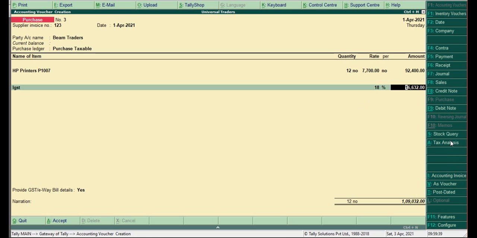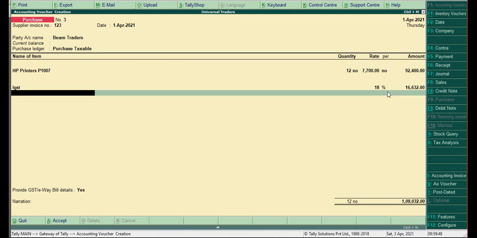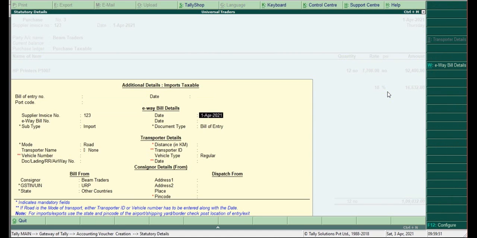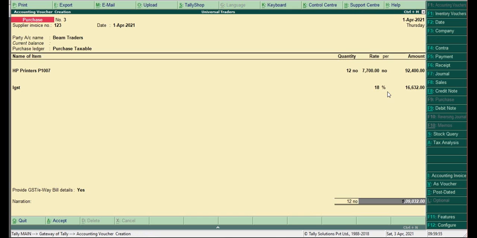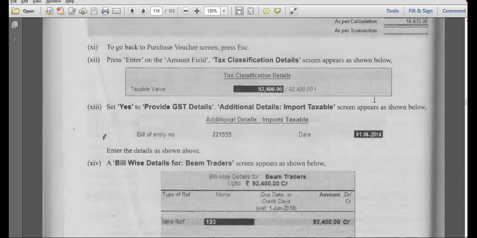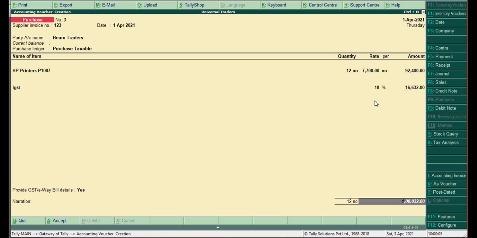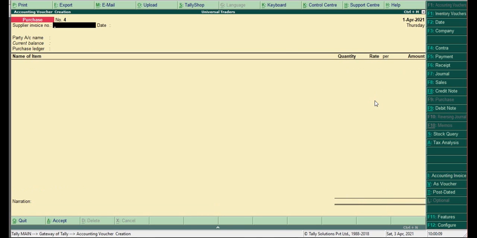So tax analysis, you can see here, this is a tax analysis. This is a detailed report, how much tax of 18%. Enter, yes, you have to enter all the details here. So this is done. Next, where can we see this?